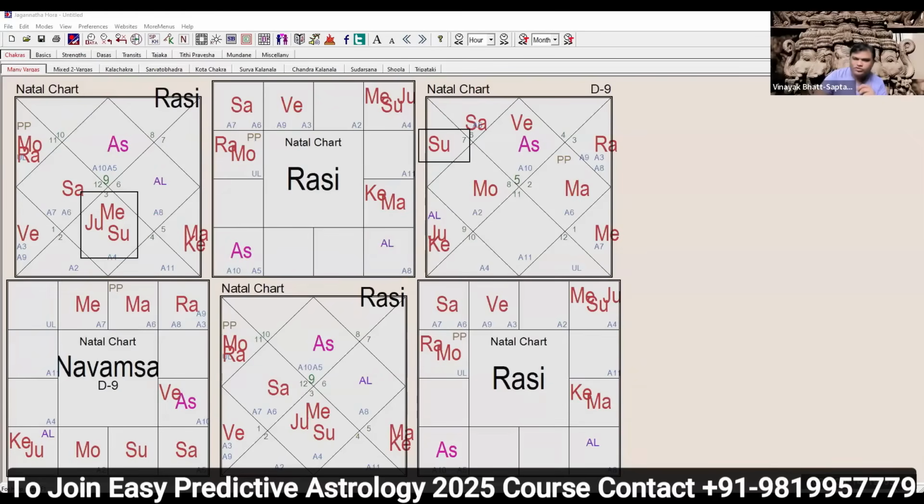Sorry, here Mars is in Leo, so directly it is connected with Sun, no? See, Mars is placed in the Leo sign. Again I'm repeating, Sun and Moon should be linked to the sign of Mars. Okay, got it, sign of Mars. The same we check with the Moon.